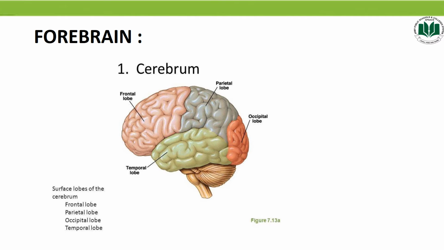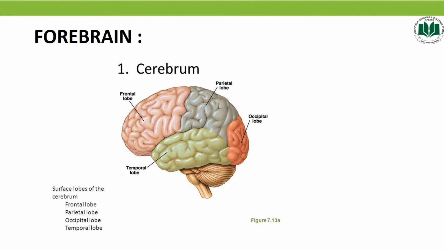The function of the corpus callosum is to interconnect both cerebral hemispheres. And students, as you can see in the diagram, each hemisphere consists of four surface lobes: frontal, parietal, temporal, and occipital. Each lobe further contains different functional areas, and each functional area consists of three sub areas.